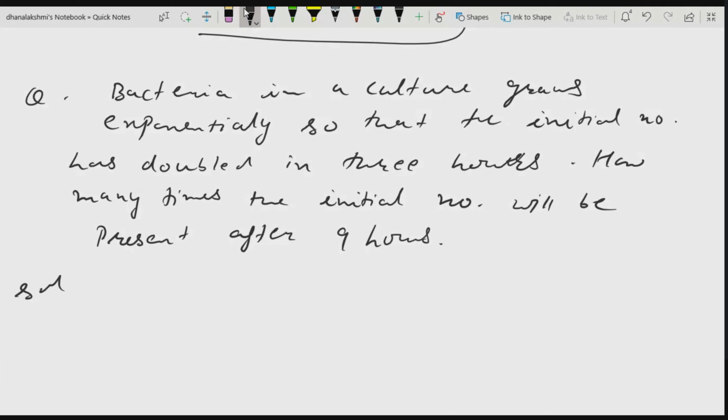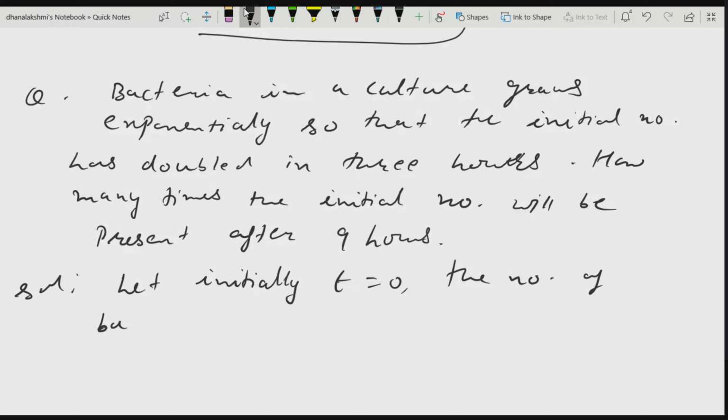Okay, this is the question. So initially we'll assume t is equal to 0. The number of bacteria be x. Nothing is given, just a statement. Initially there is some quantity.